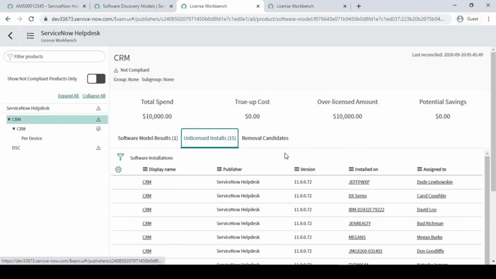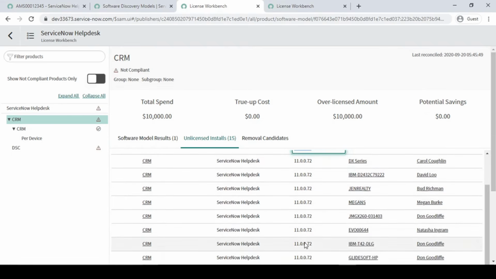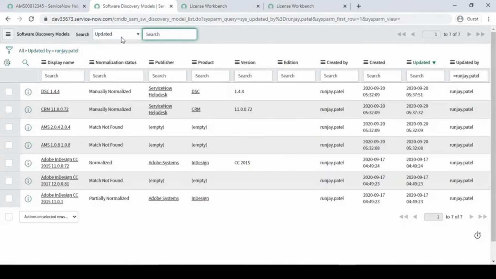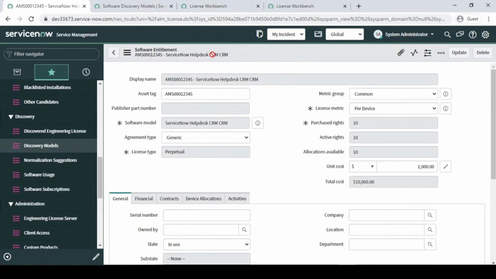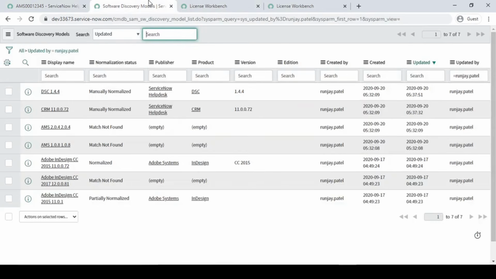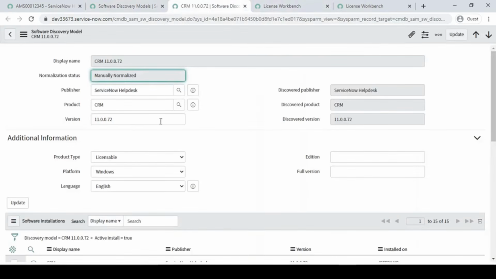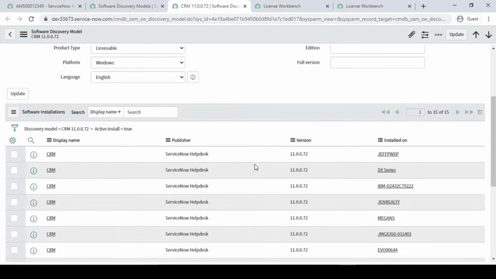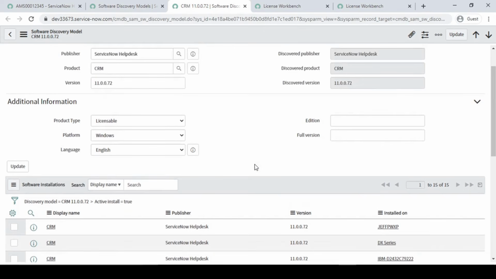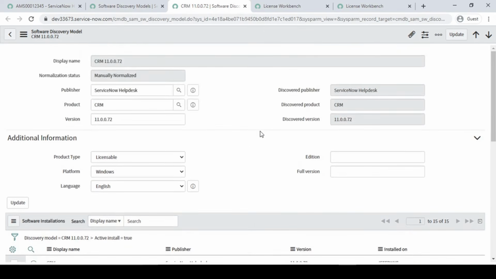Yes, so this version, fine. And here we have, sorry, where is it, let me open it again guys. CRM product matching licensable, fine. Version is 172, fine. Windows, fine.